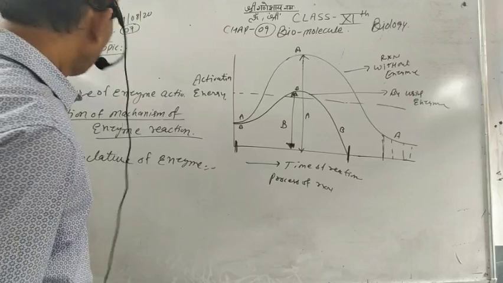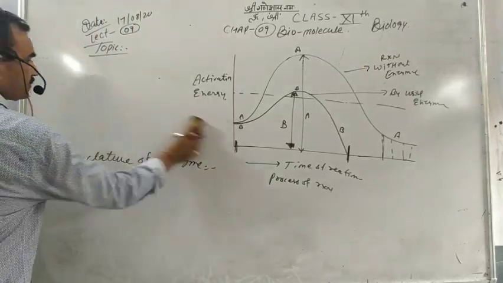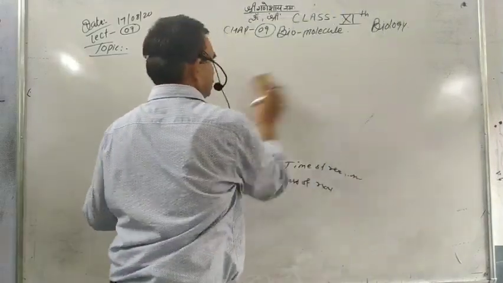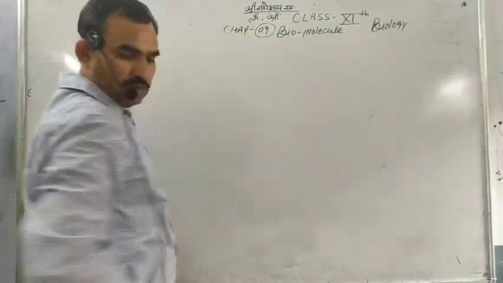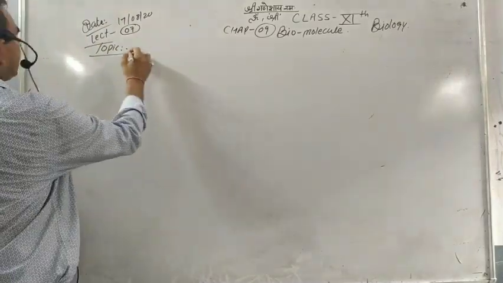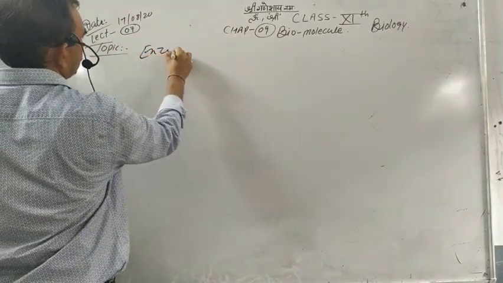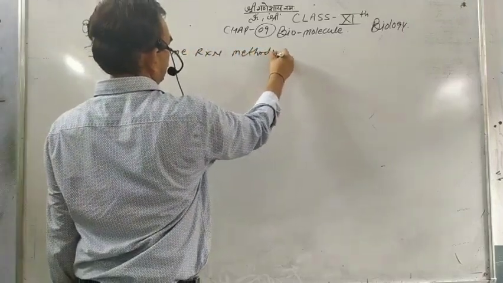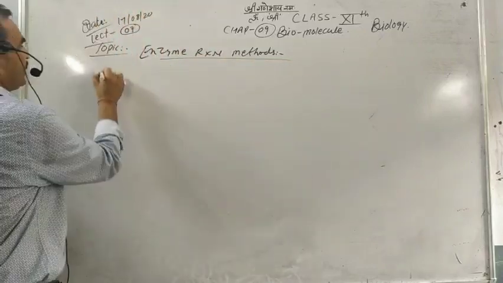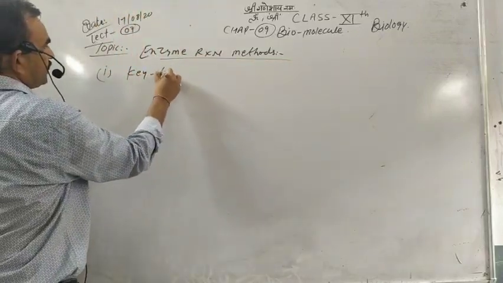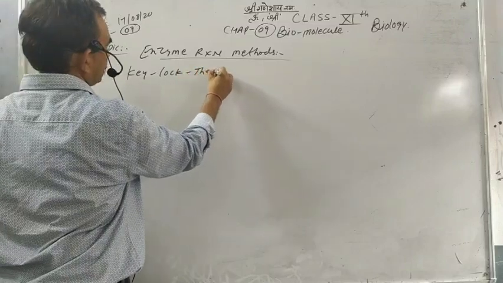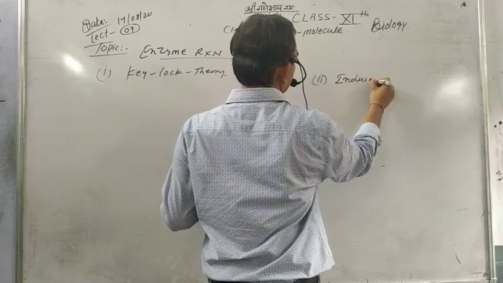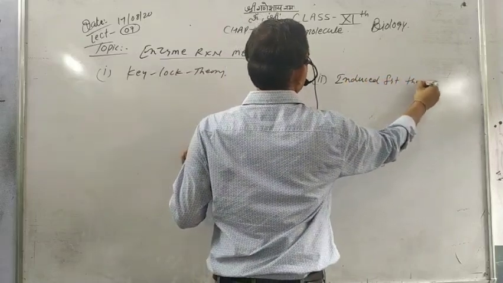These are the two enzyme reaction methods. One is the lock and key theory. Second is the induced fit theory.